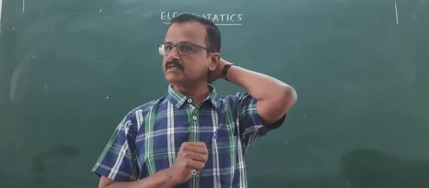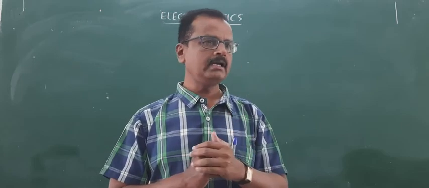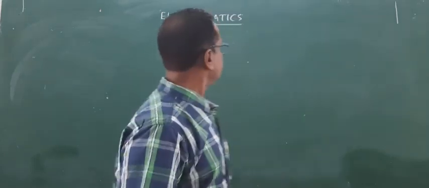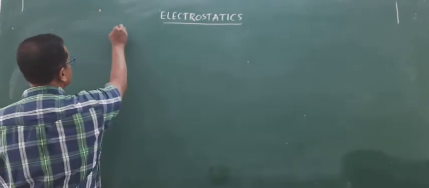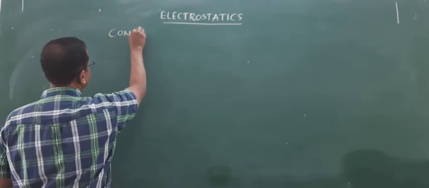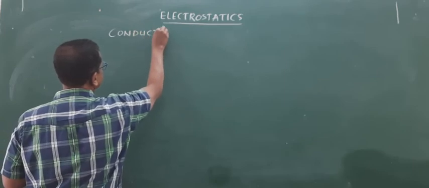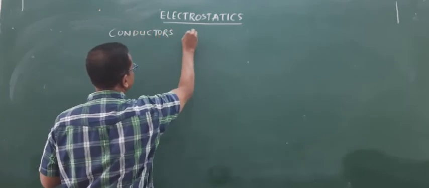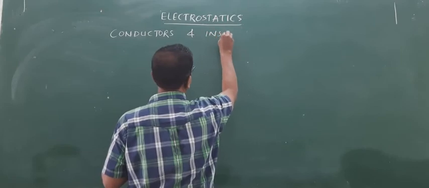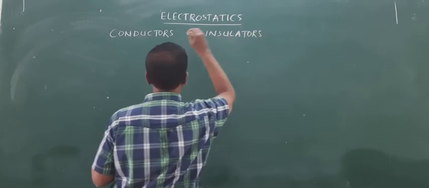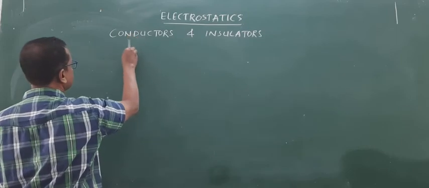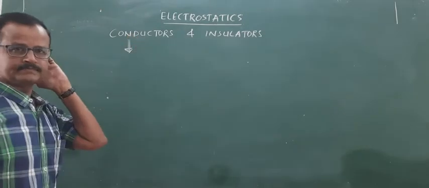Okay, there are two types of charges, positive charge and negative charge. Now, today we will understand two types of materials, conductors and insulators. As you all know, metals, for example, are all good conductors.